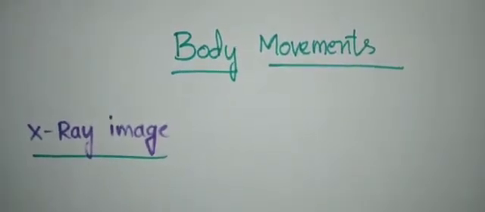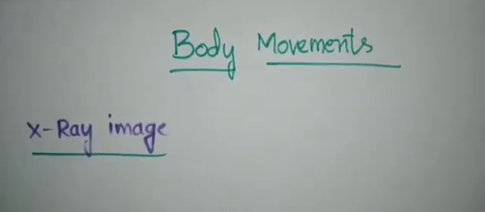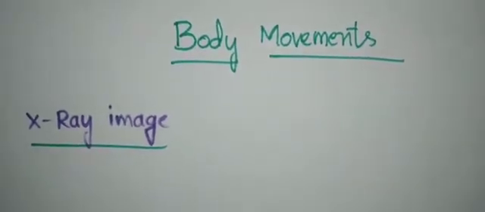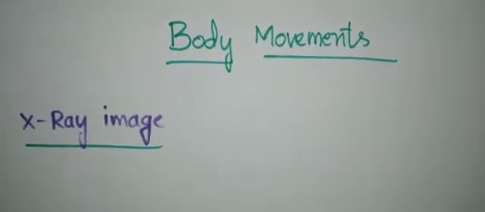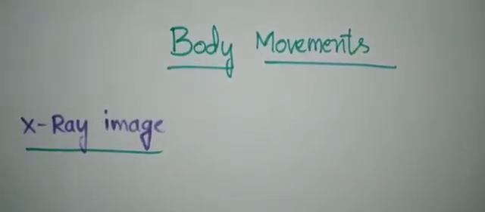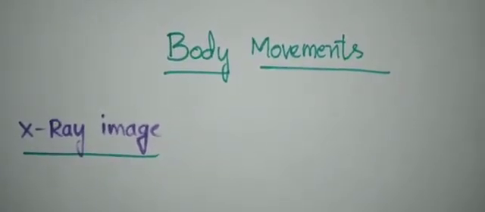We are learning the chapter body movements. In the previous class we learnt about movements in the human body, right? And in today's class we are going to study about X-ray image and movements in other animals. So students, we can have an idea about the shape and the size of some of our bones by feeling them with our hands.